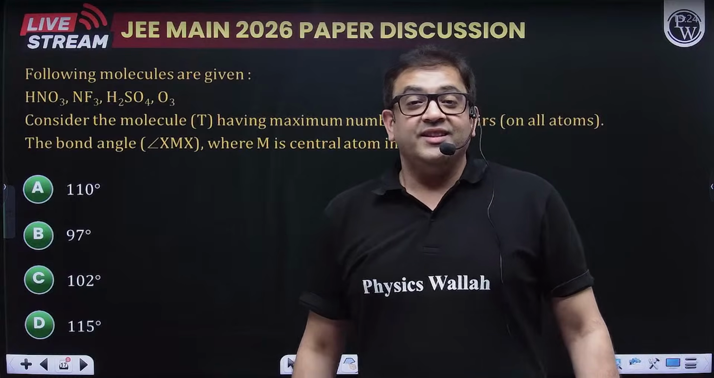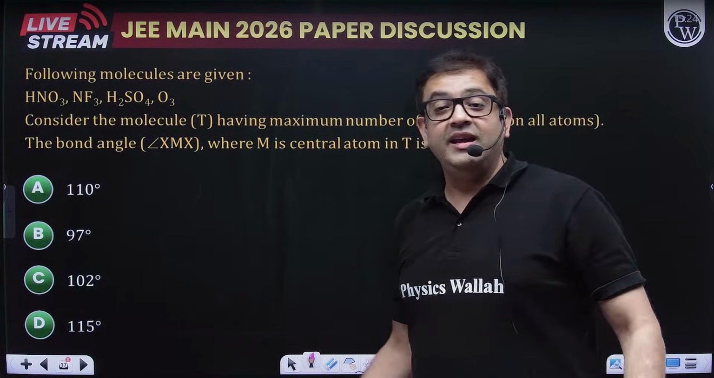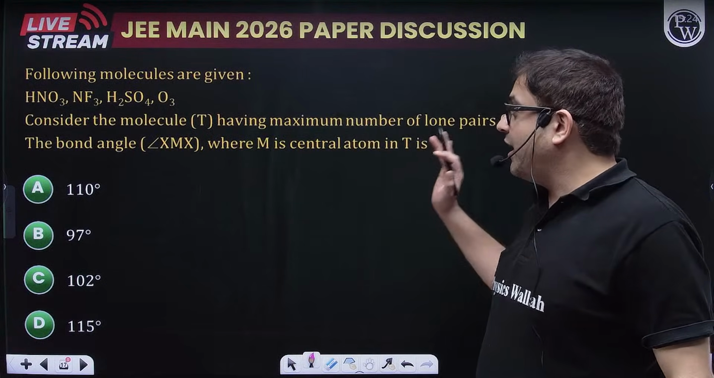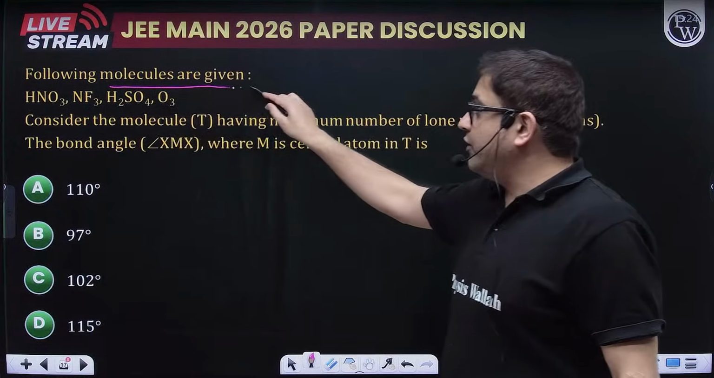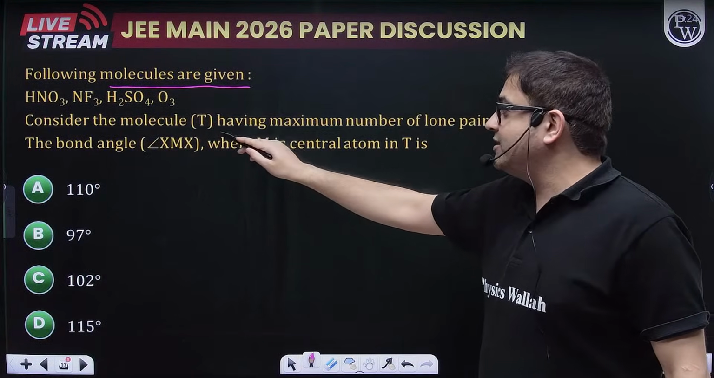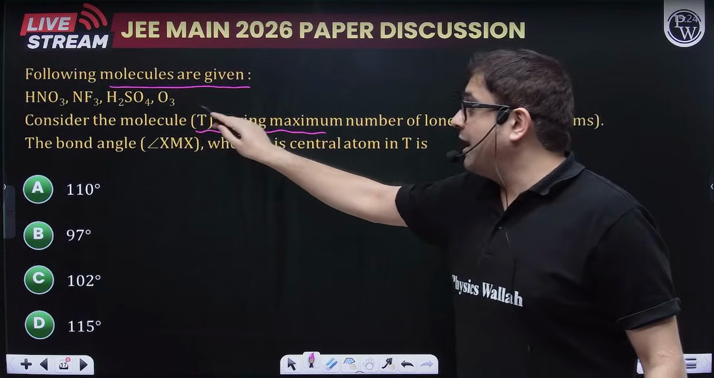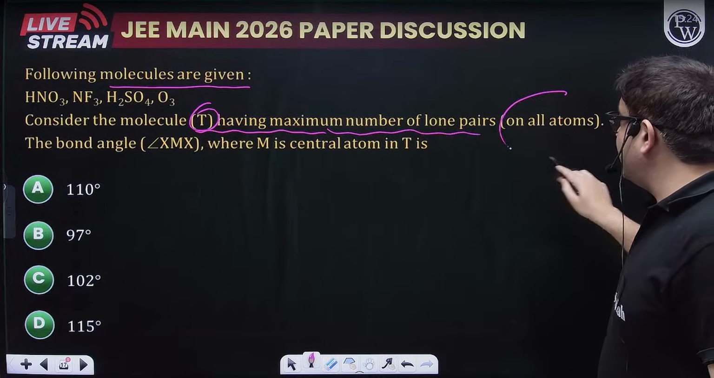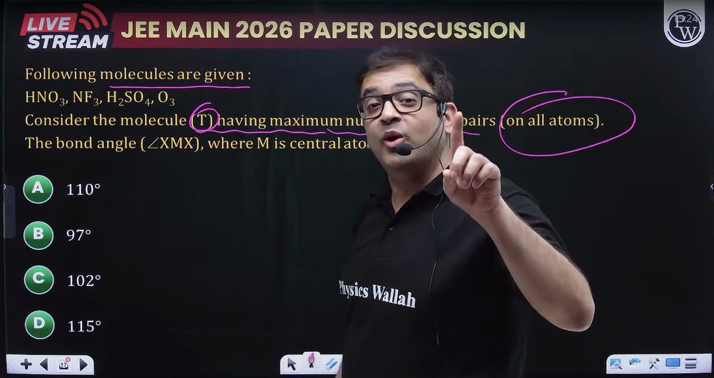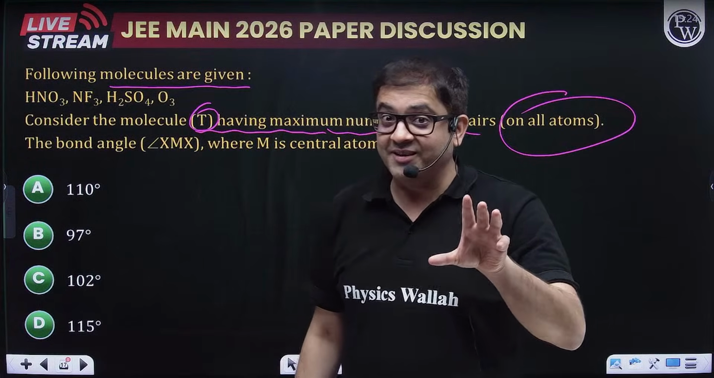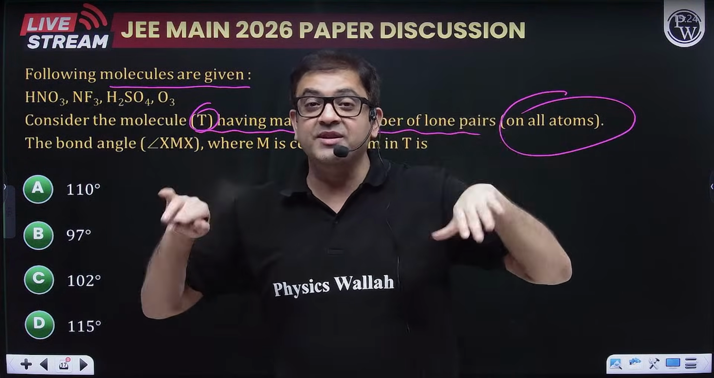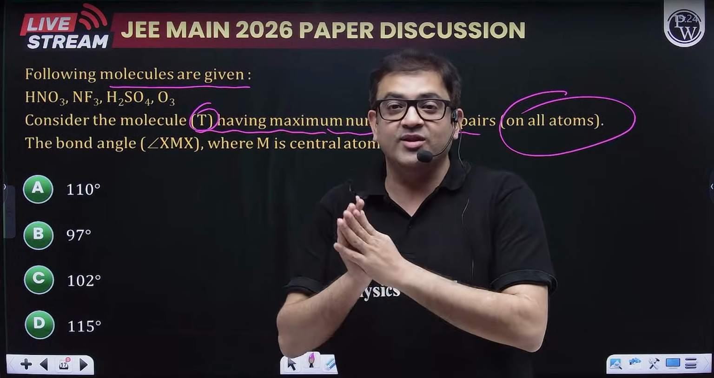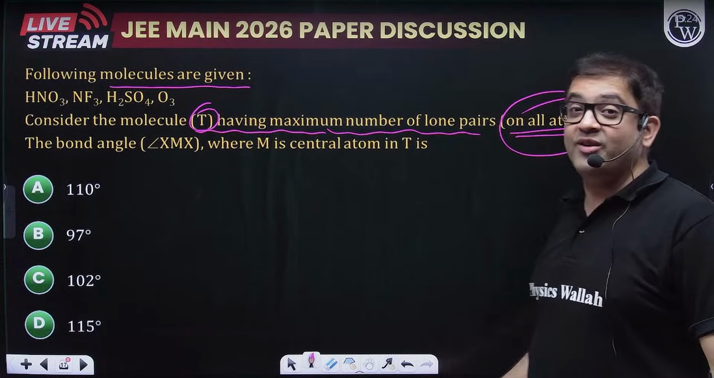Now, the first question that we have from chemical bonding, yesterday also and day before yesterday also, there were questions of this format. And what is it? It is asking us, out of the following molecules, consider the molecule having maximum number of lone pair, but it is saying maximum number of lone pair the whole molecule should have, not the central atom. Many students presume it was the central atom. Many of my students are also saying, sir, I thought it is asking that. Don't think, because the question has specially mentioned all atoms.